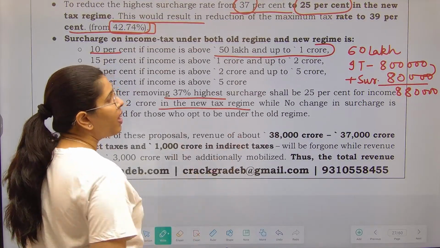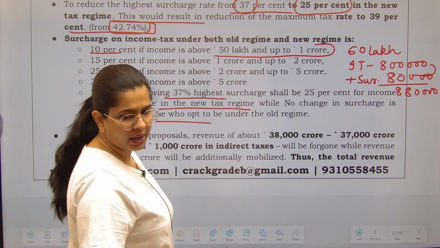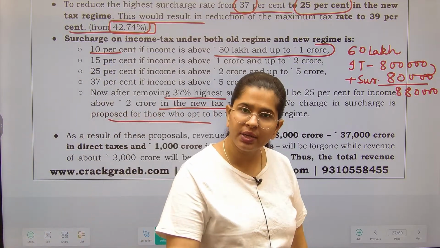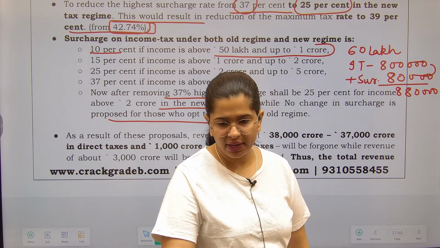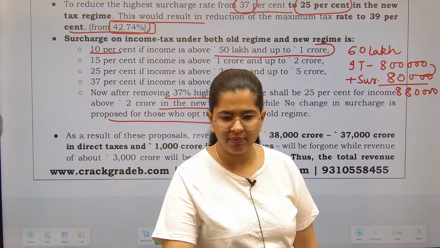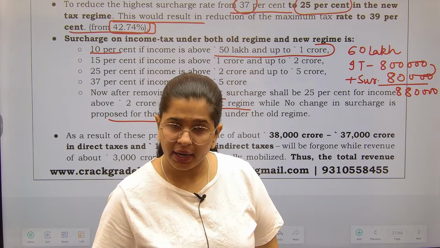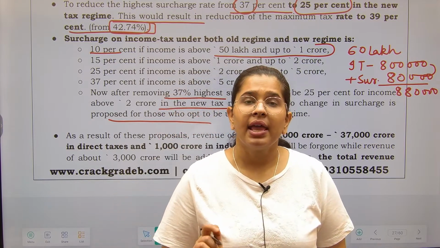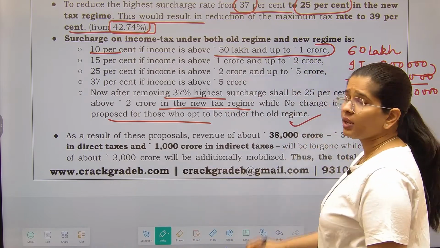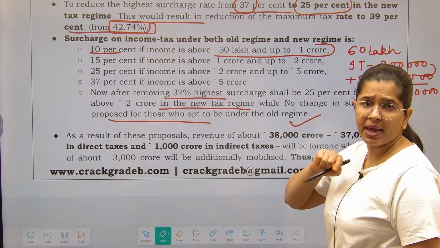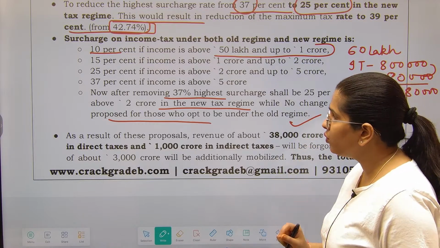the new tax regime, while no change in the surcharge is proposed for those who opt to be under the old regime. By default you will be coming under the new regime, but even if someone wants to go under the old regime, that means the previous taxation that has been in place for quite some time, in that particular case surcharges are going to remain the same. So the change in surcharge has happened for the new regime.